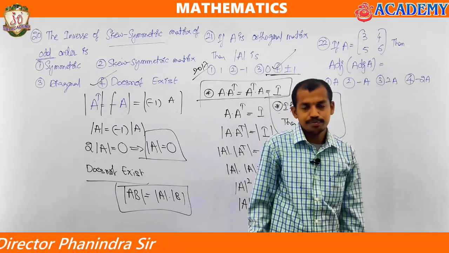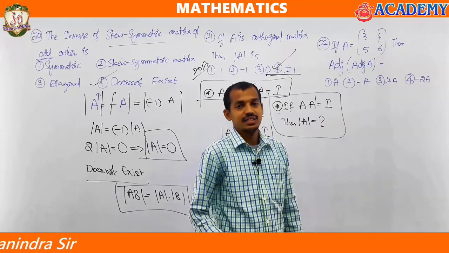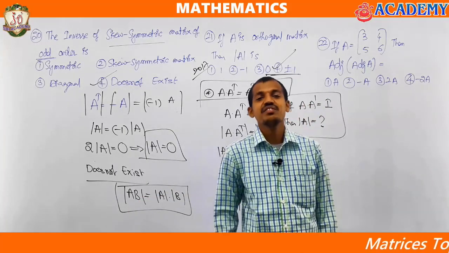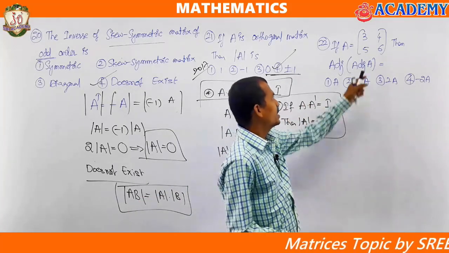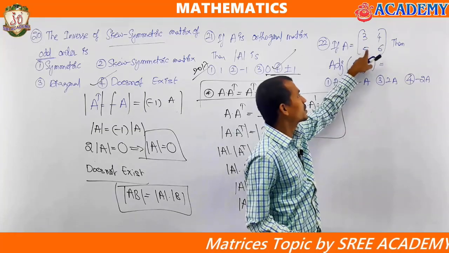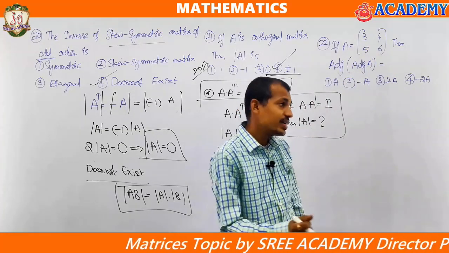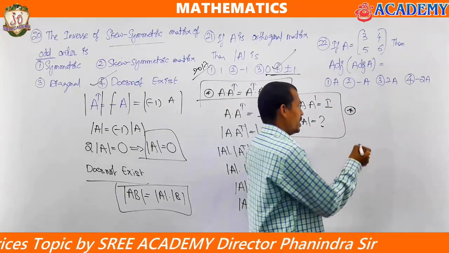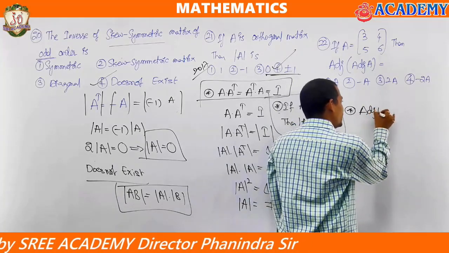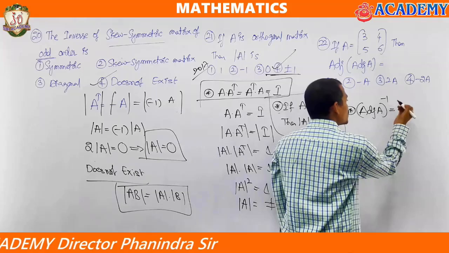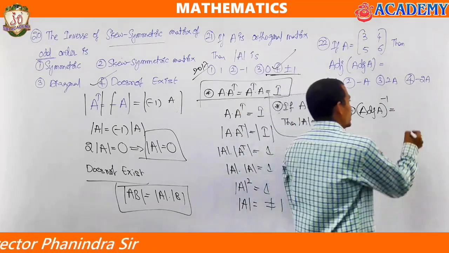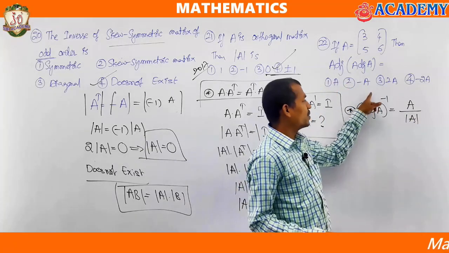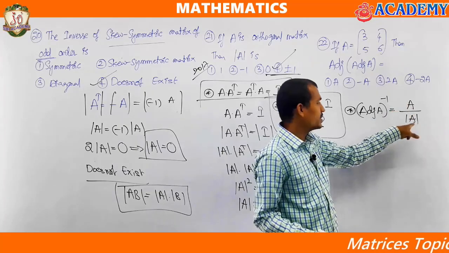Adjoint of A. We know I gave one property: adjoint of A whole inverse equals A by determinant of A. Means to find adjoint of A whole inverse, simply you have to divide each and every element with the determinant, and you are going to get the answer.